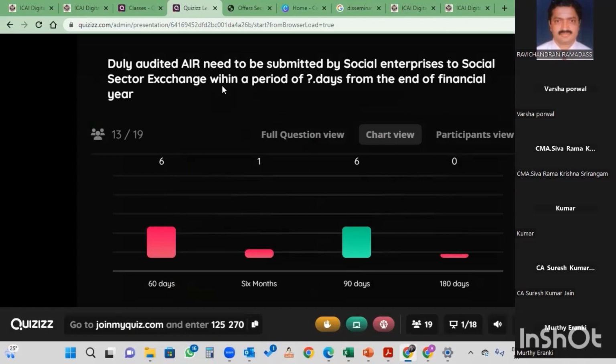So the question is: the duly audited annual impact report is to be submitted within 90 days of the end of the audit accounts. 90 days for the annual impact report, annual disclosure 60 days, utilization of funds 45 days, and any material event 7 days. These 4 timelines are major. Next.